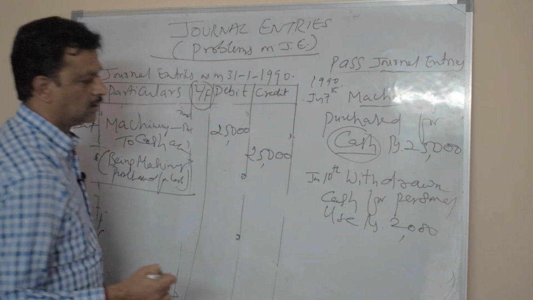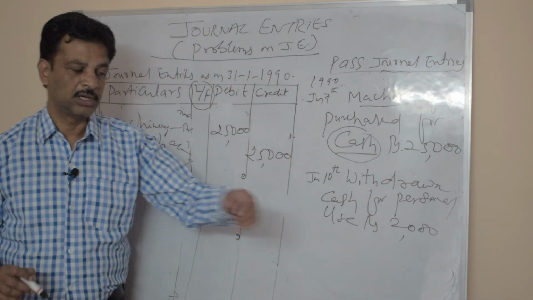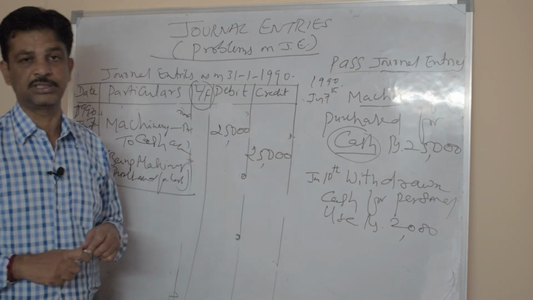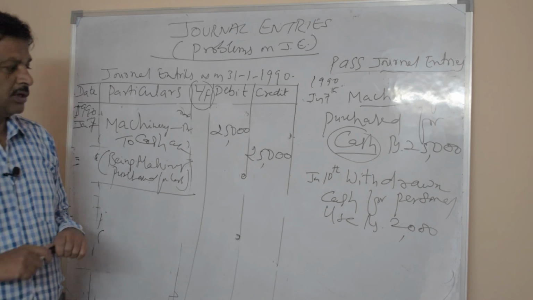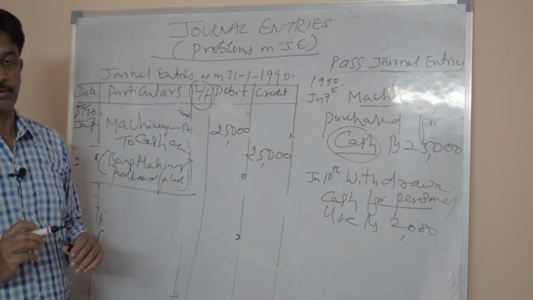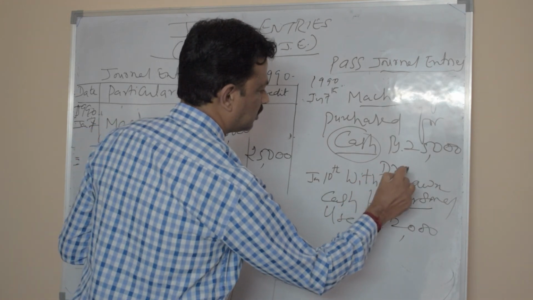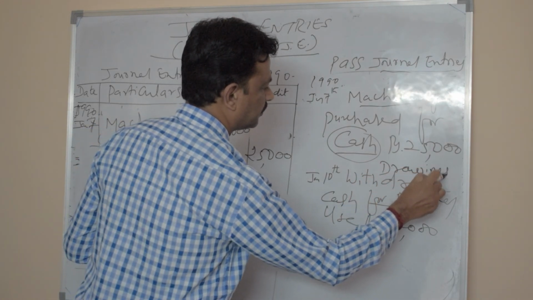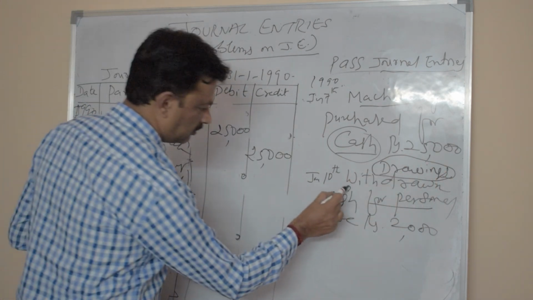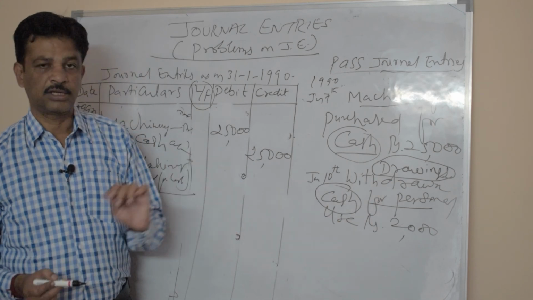So here, withdrawn cash for personal use rupees 2,000 means the owner of the business is taking 2,000 rupees from the business for his personal use. Whenever he withdraws for personal use, it is considered as drawings account. So withdrawn cash is nothing but drawings account, and cash is going out. So another account is cash account. There are two accounts, one is drawings account, another is cash account.